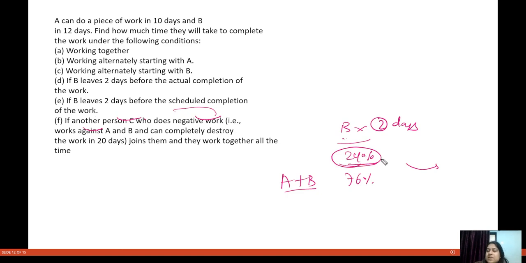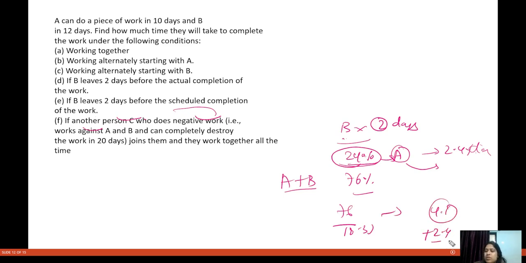So 24% of the work A will complete in how many days? 2.4 days. And 76 divided by 18.33 will come to be approximately 4.1, and you will have this 2.4. So this is coming to be 6.5 days. Okay, so this is how you can do this.